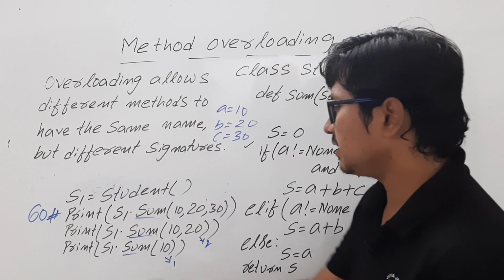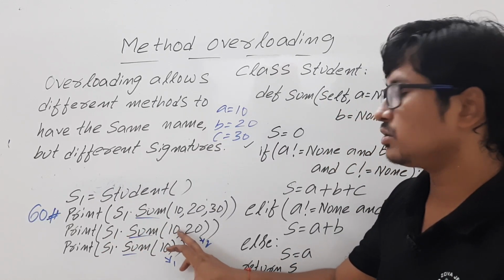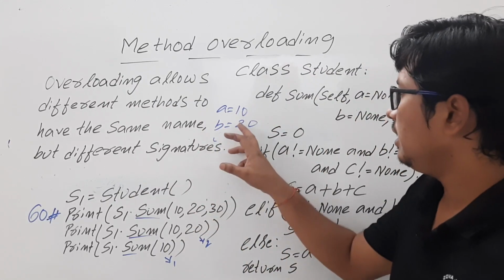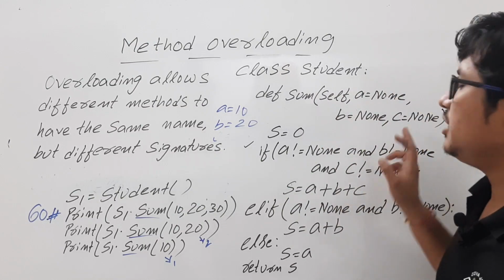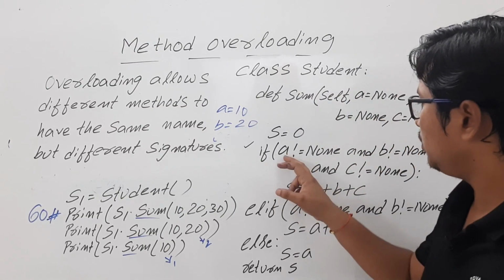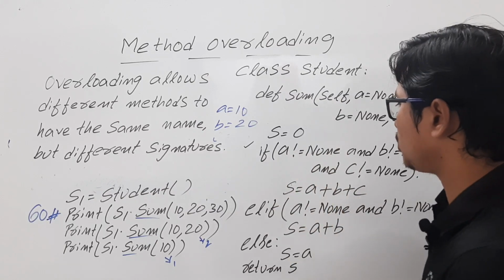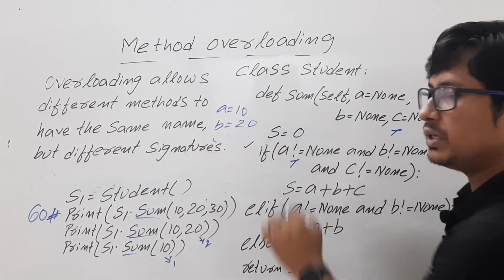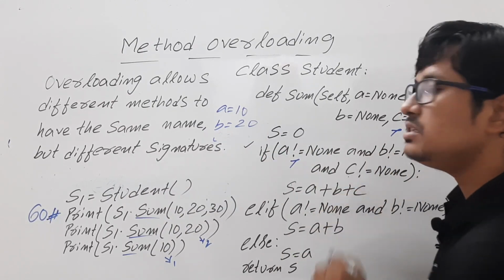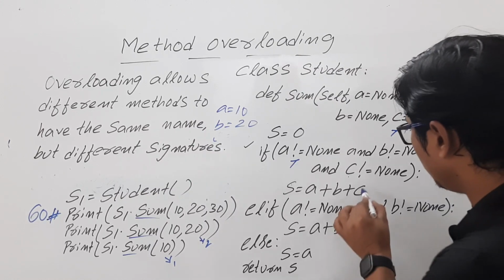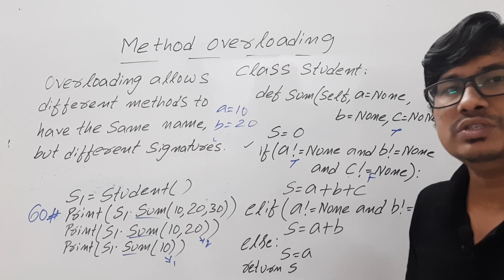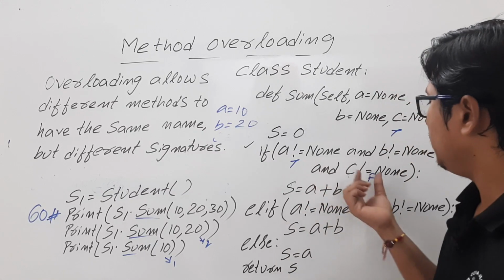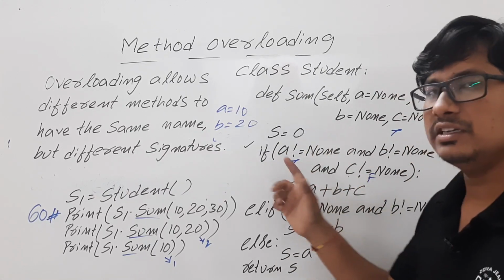Now come to this statement. S1.sum, you are passing two values, 10, 20. So A has the value 10 and B has the value 20. By default, C will get the value None. Now look at here. A not equal to None, yes, this is true because 10 is not equal to None. B not equal to None, this is also true because 20 is not equal to None. Logical AND. C is what? None. None not equal to None? No, this condition is false. So as you are using a logical AND, only if all three conditions are true will the final result be true. But as this one is false, this entire condition will be false.